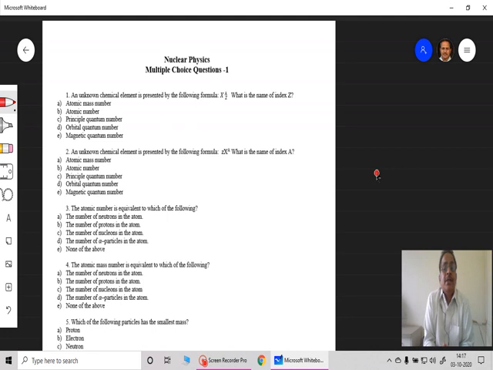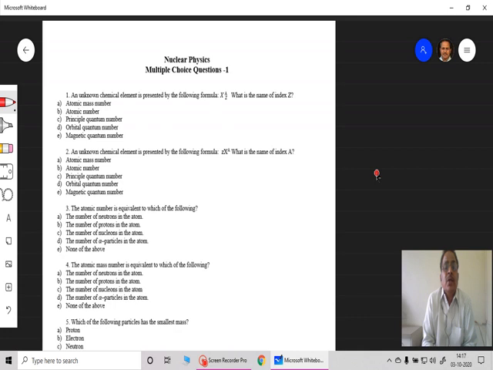All dear friends of TYBSc Physics, those who are appearing for the Savitribai Phule Pune University final examination, which is scheduled in October 2020. For the paper of nuclear physics, the examination is scheduled for 1 hour duration, and there will be a total of 50 numerical